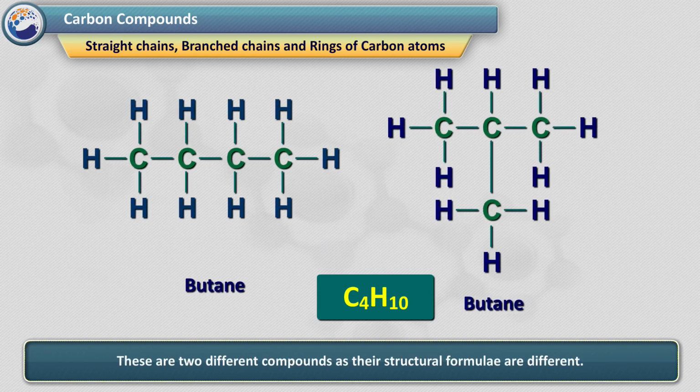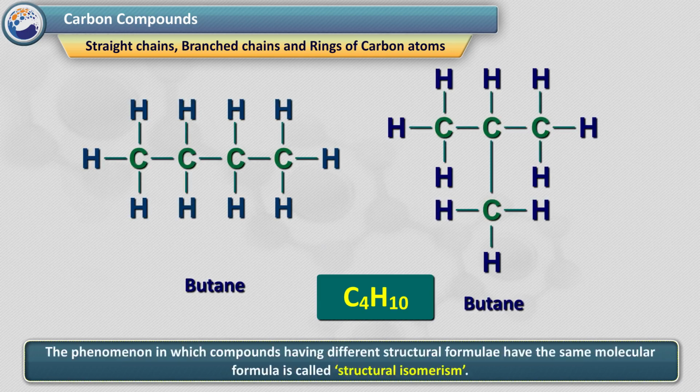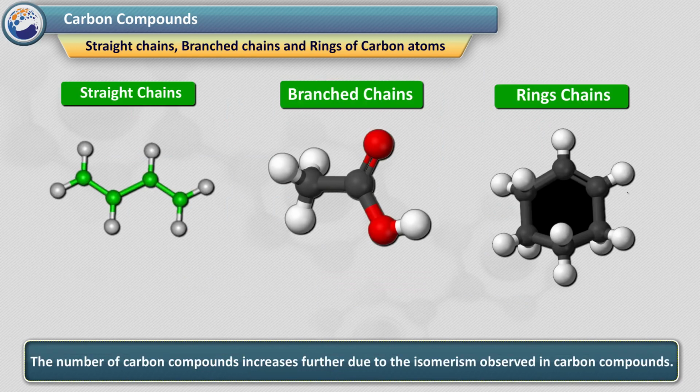These are 2 different compounds as their structural formulae are different. The phenomenon in which compounds having different structural formulae have the same molecular formula is called structural isomerism. The number of carbon compounds increases further due to the isomerism observed in carbon compounds.